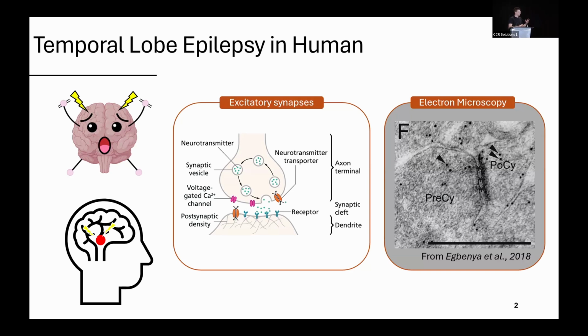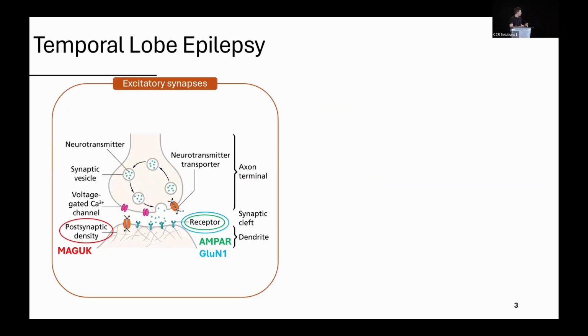However, it presents several limits, such as the volume that can be acquired, as well as the labeling of multiple proteins. Usually you can do only one protein at a time. But I'm interested in various proteins, among which postsynaptic density proteins as well as glutamatergic receptors, which are essential for the function of excitatory synapses.